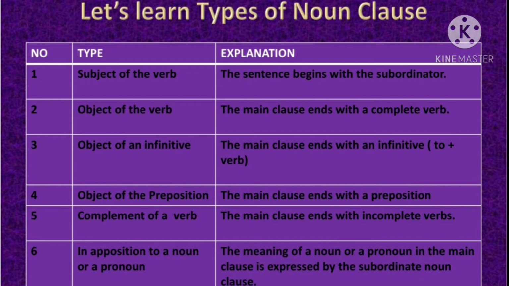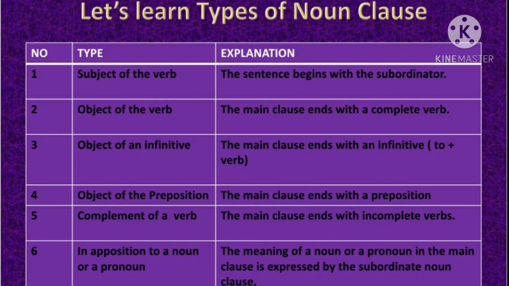When the noun clause functions as a complement of a verb, the main clause ends with an incomplete verb. So to complete it, you'll have to see the noun clause that comes into the place of object in the sentence. The noun clause also functions in opposition to a noun or pronoun.